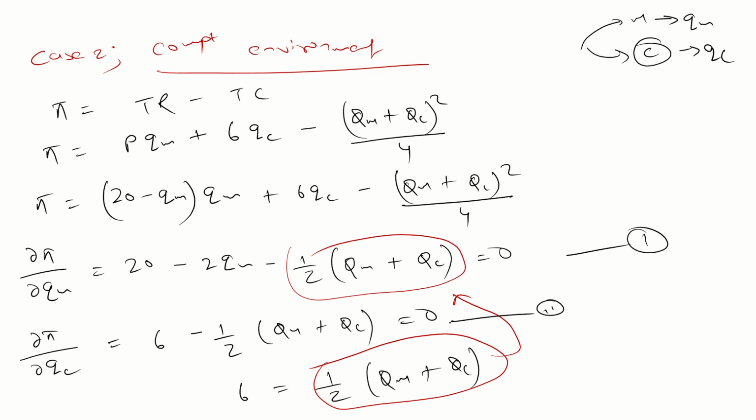So from equation 2, what you will get? Half of 7, so QM equal to 7. And the PM star, just put, what is the PM star? 13. 20 minus 7. So PM star is what?